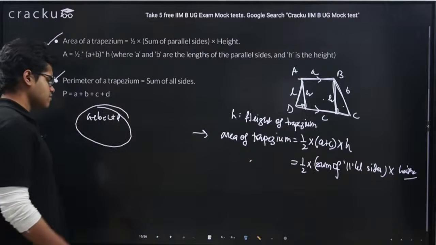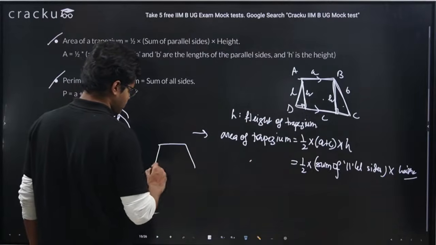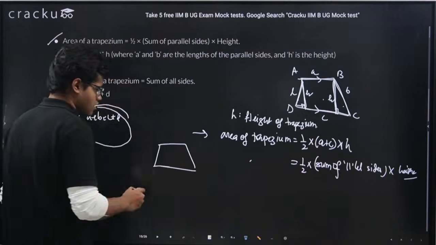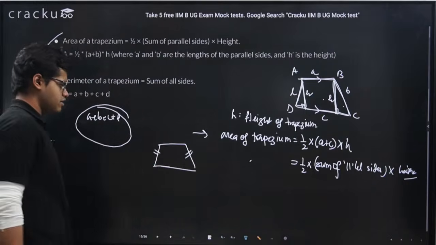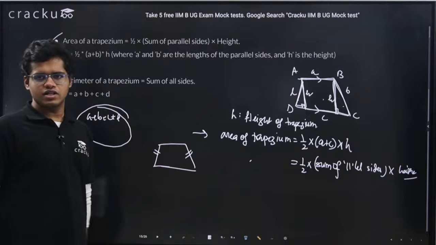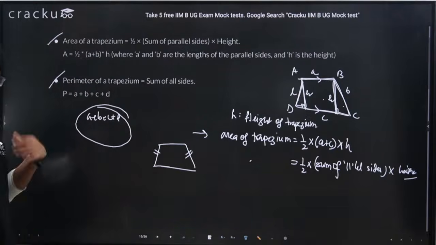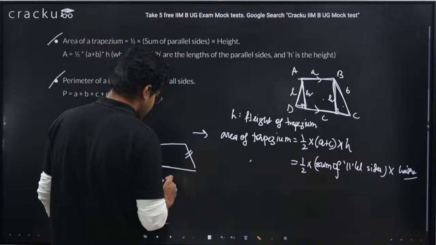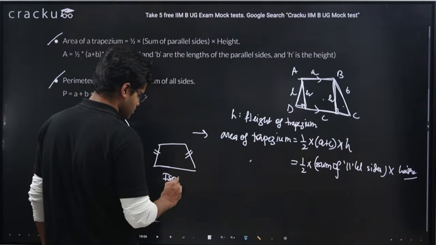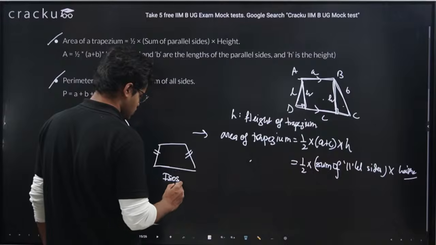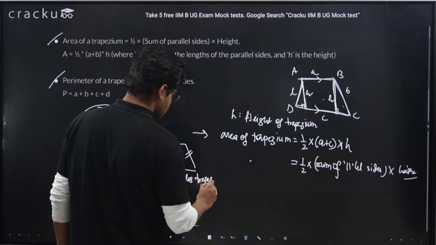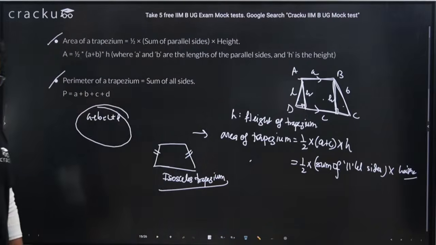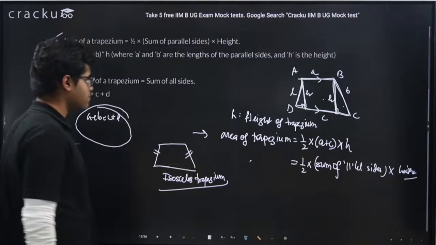Also, one more thing to tell, in a trapezium, right? This is a trapezium. If the non-parallel sides are equal in length, right? If these two non-parallel sides become equal in length, we call that trapezium as isosceles trapezium. Isosceles. Sorry guys, if any spelling mistake, please pardon me. This is isosceles trapezium. Okay.